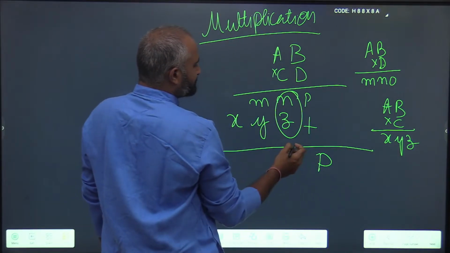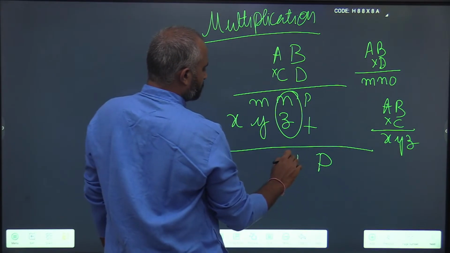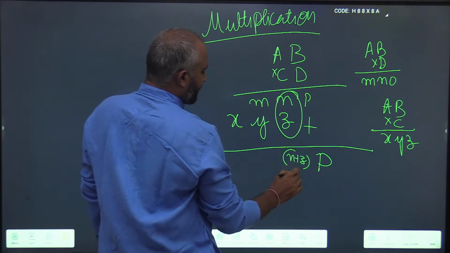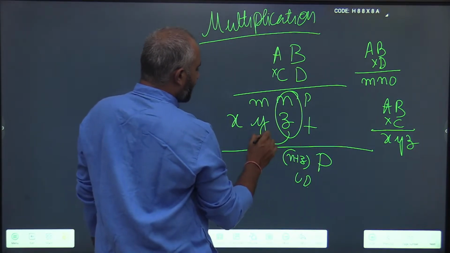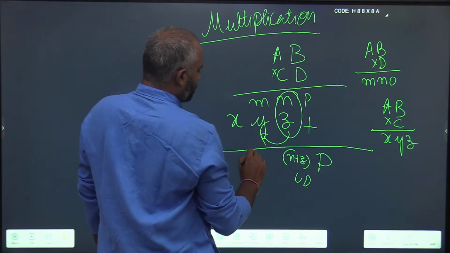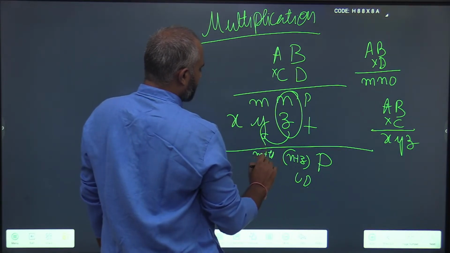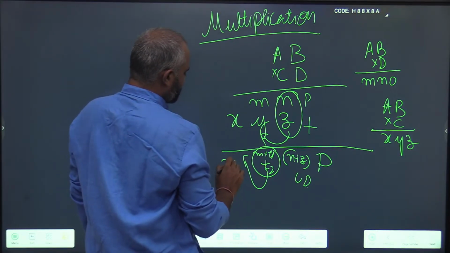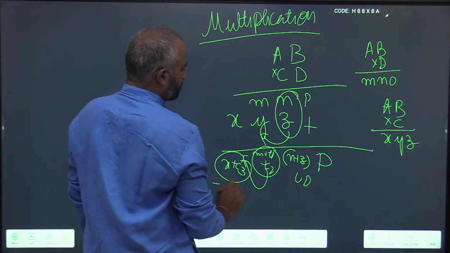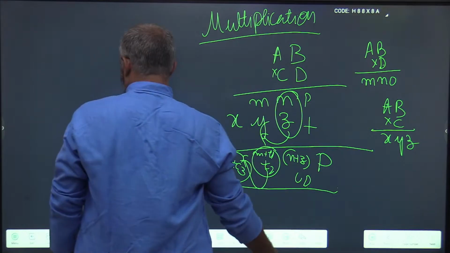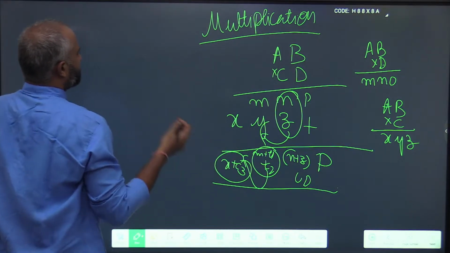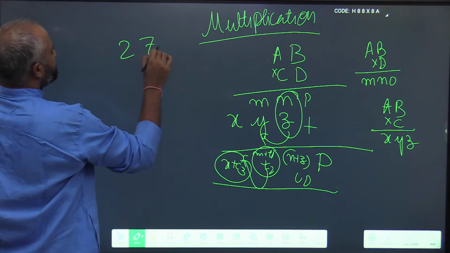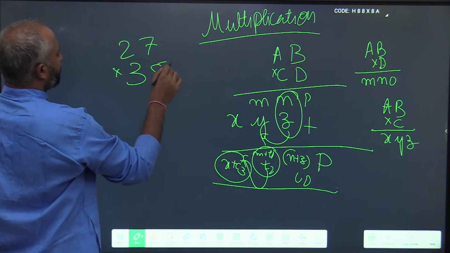You add N plus Z here, and if it gets a carry, the unit digit is here, and the carry gets carried to the next one. Then M plus Y plus carry 2. Next, if this also produces a carry, this is X plus carry 3. So in a practical scenario, 27 into 35.